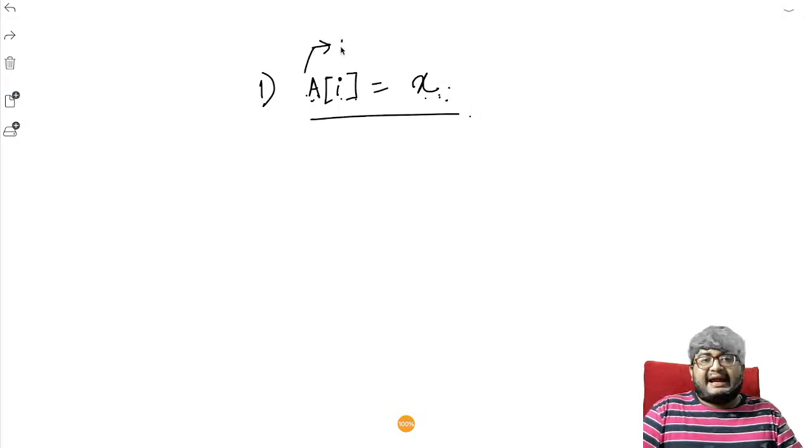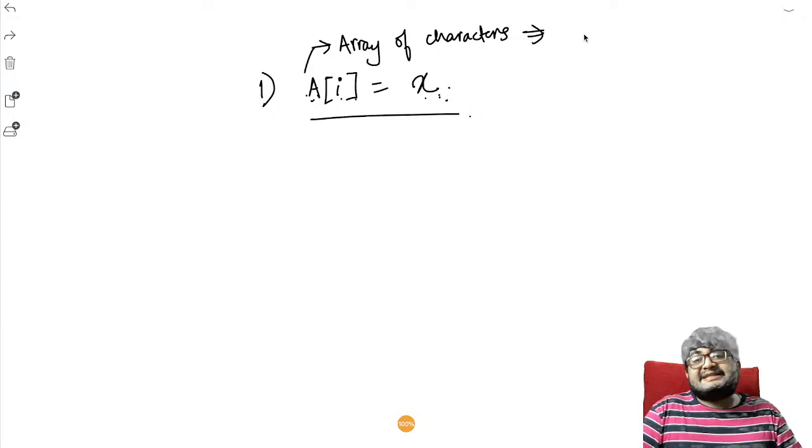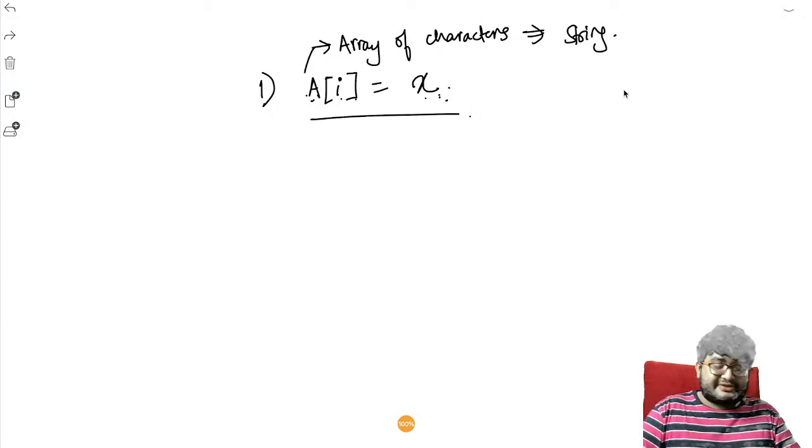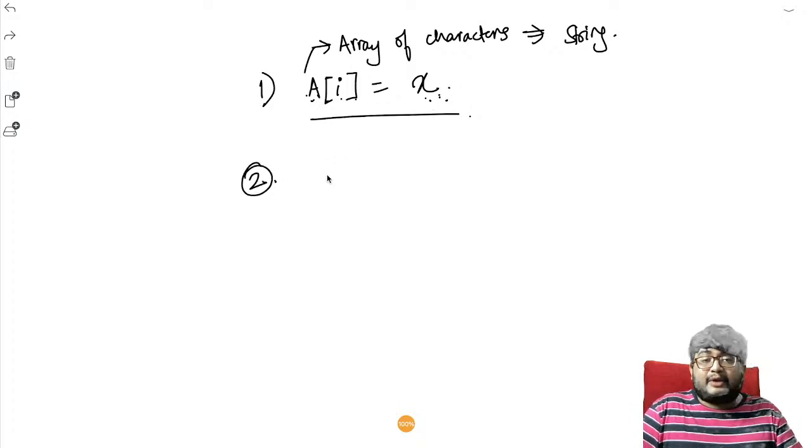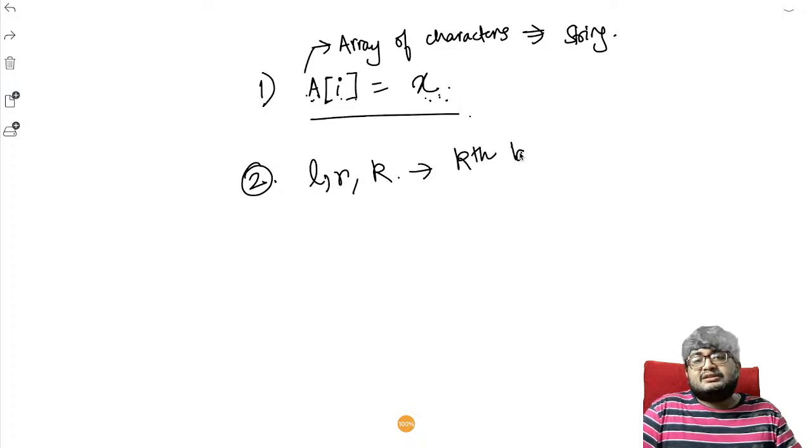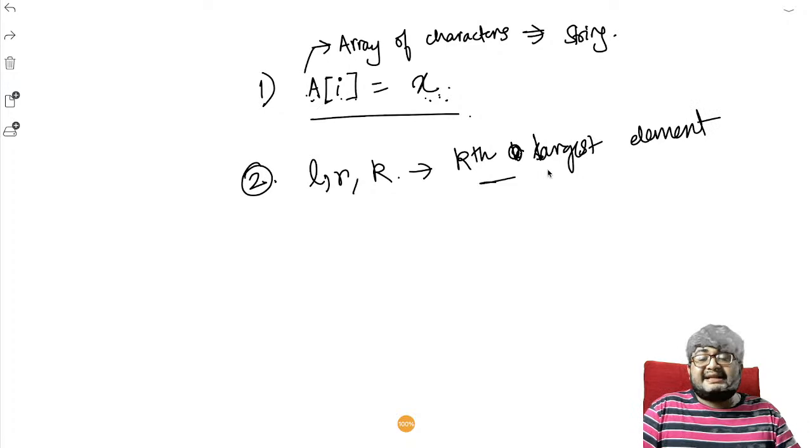An array of characters is a string. So type 1 says, replace a of i with x. The second query, what does it tell? It tells that given L, R and K, what is the kth largest element? As simple as that. What is the kth largest element?